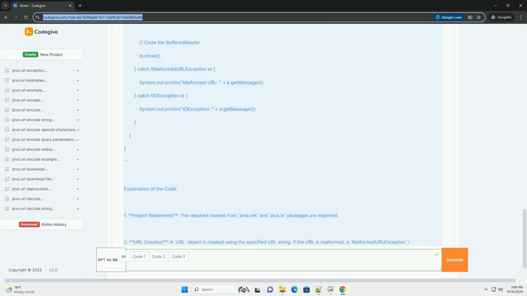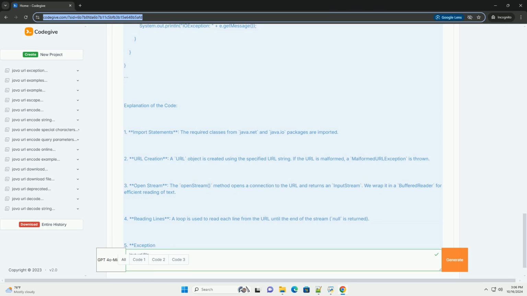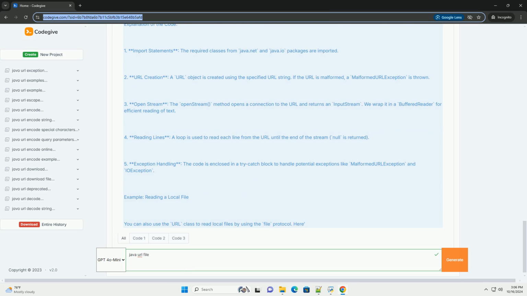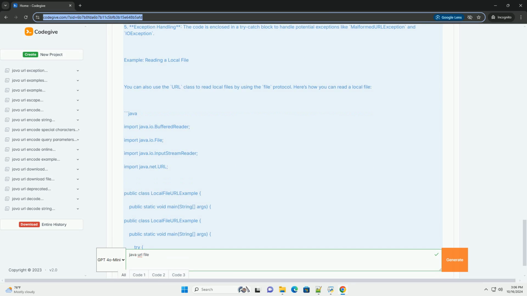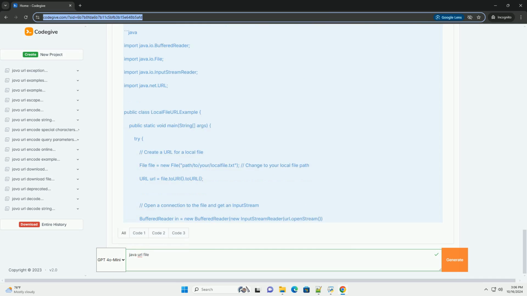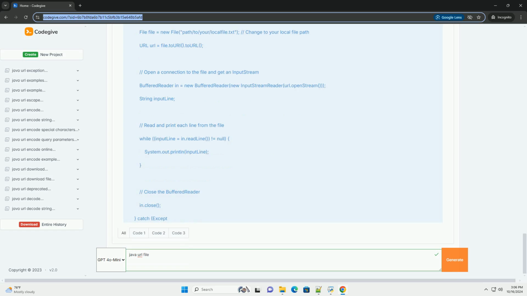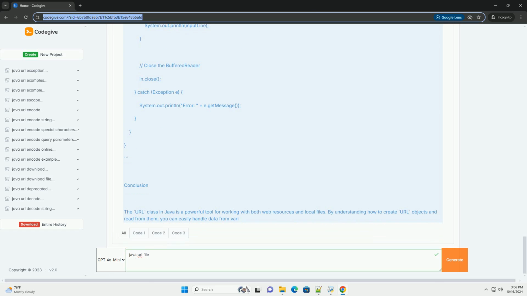Overview of the URL class. The URL class provides several methods to work with URLs. Creating a URL: you can create a URL object using its constructor. Reading from a URL: you can open a connection to the URL and read data from it. Handling exceptions: due to network operations, various exceptions may occur, such as MalformedURLException or IOException.